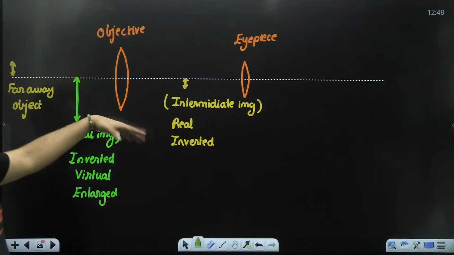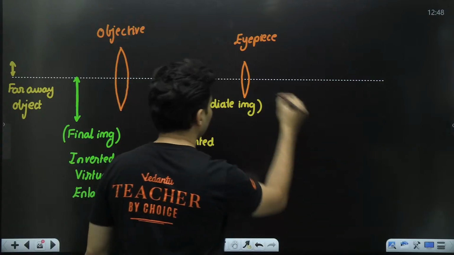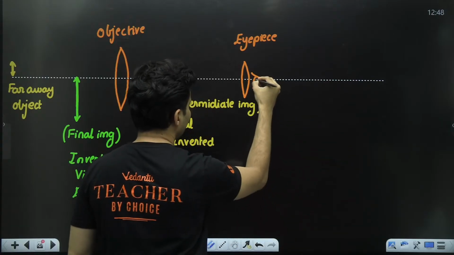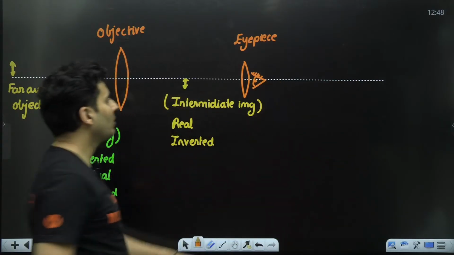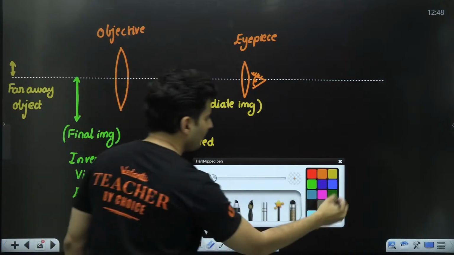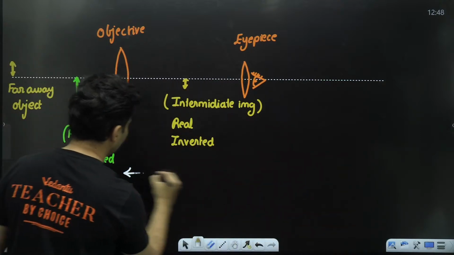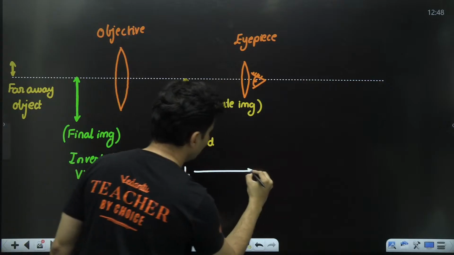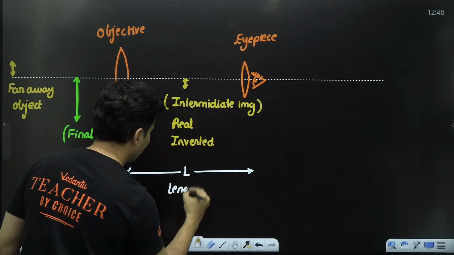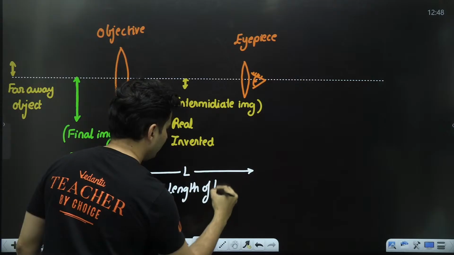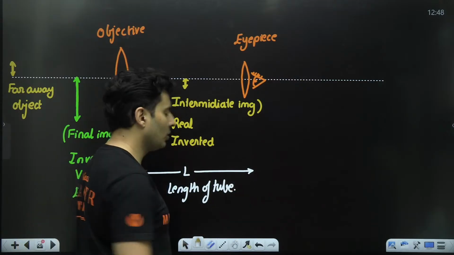So this is what happens for a telescope, just that the object is really far, and this is where your eye is. Now again, same thing. This is the length of the tube of the telescope. Perfect.